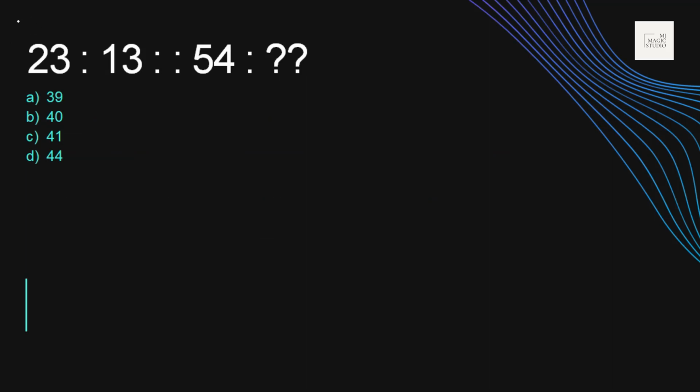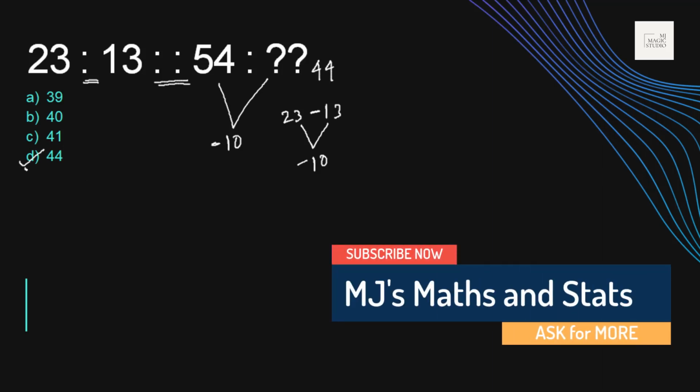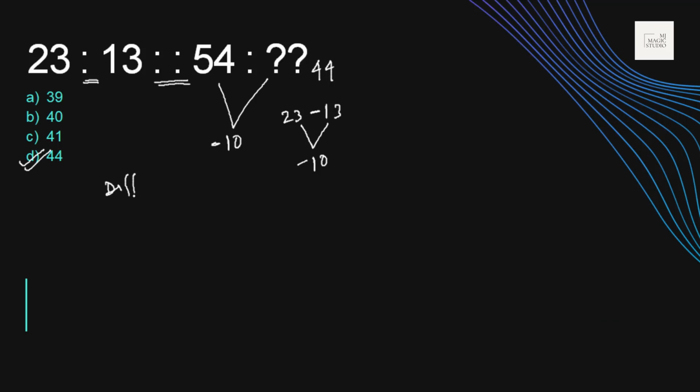So a number analogy example is on the screen. Let's see what we are supposed to do. First of all, we need to try to identify the relationship on the left hand side of this proportionality sign. 23 and 13, it's not a multiple. If we do 23 minus 10, that will give us 13. So 54 minus 10 gives us what? 44. Is that there in the option? Yes, 44 is there in the option. It fits in. It was a relationship with differences,